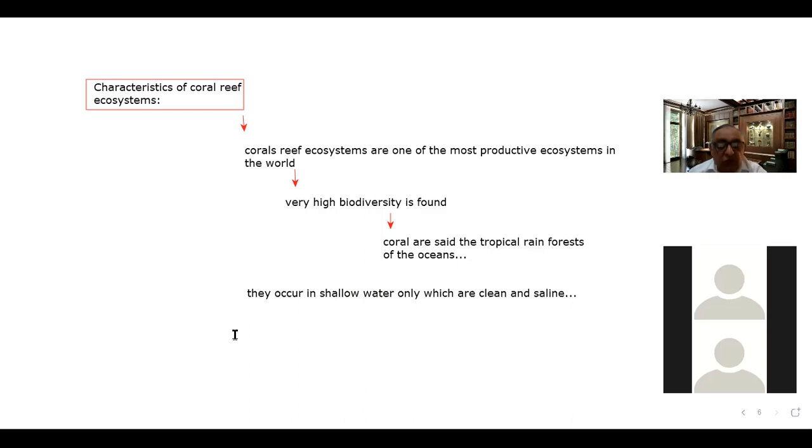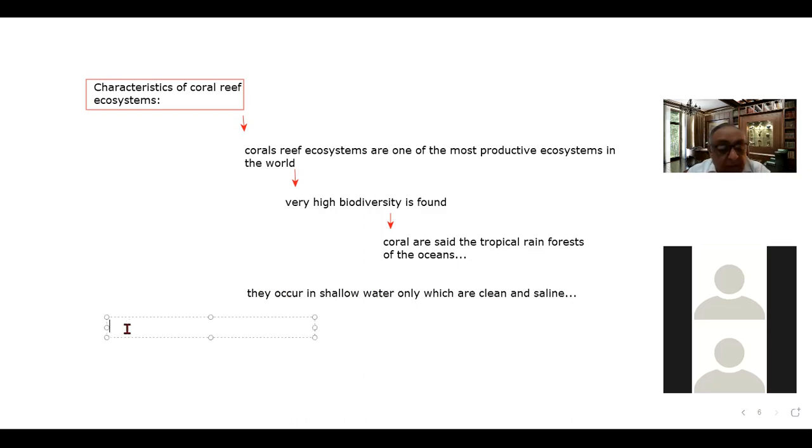So the characteristics of the coral reef ecosystems: the most important characteristic is that they are one of the most productive ecosystems in the world, and very high biodiversity is found in those areas. And corals are said to be the tropical rainforests of the oceans because of the high biodiversity found in the coral reef ecosystems. Now the next thing is the types of the coral reefs.